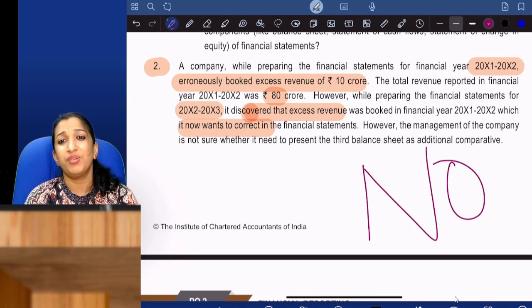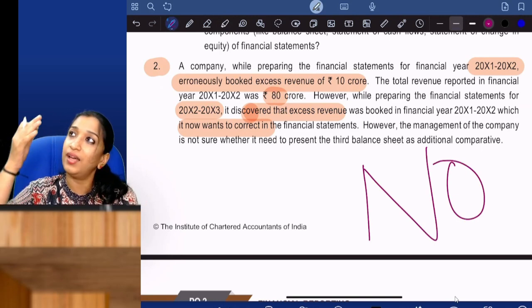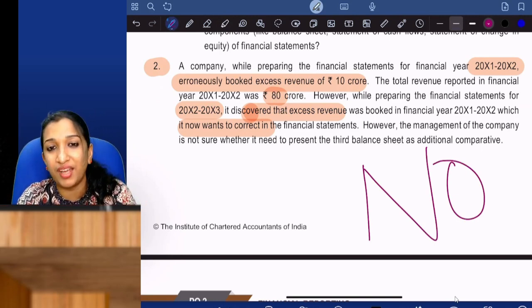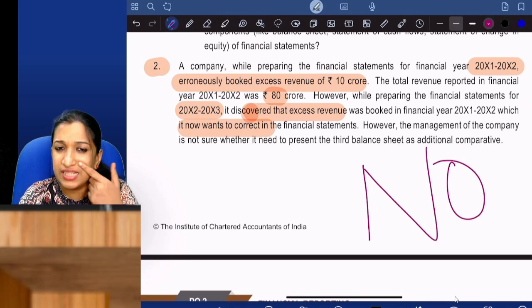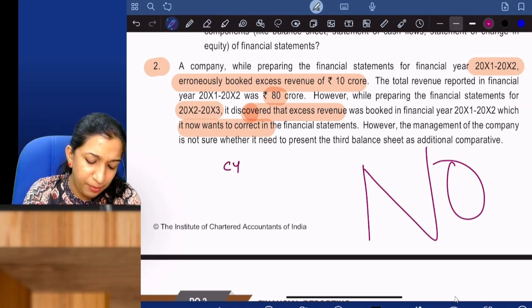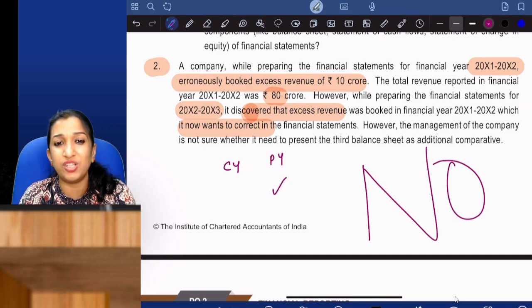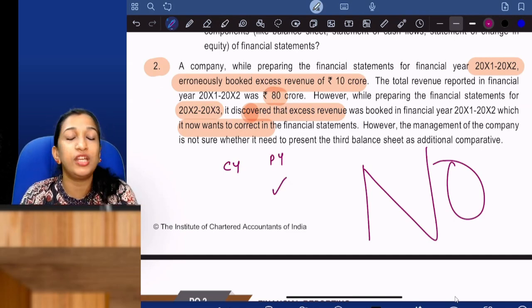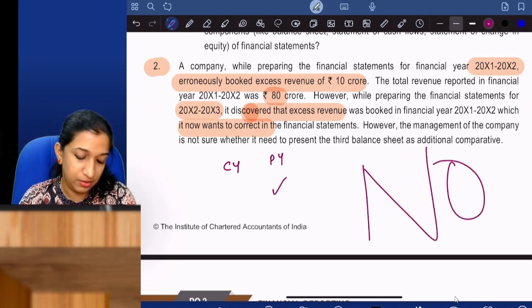No, because it is not affecting the beginning of the previous year financial position. Yes or no? Is it affecting? Because only the current year and previous year adjustment needs to be done. At the beginning of the previous year there is no effect, so no need to prepare a third balance sheet.